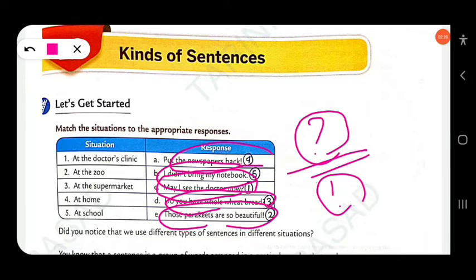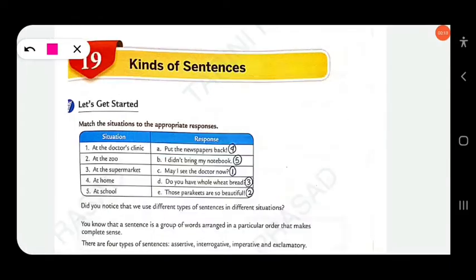At the supermarket: do you have whole wheat bread? This is also an interrogative sentence. A sentence starts with a capital letter and ends according to the mood of the sentence, whether we are asking a question or giving a suggestion. At home: put the newspapers back. Some sentences end with an exclamation mark but are not exclamatory sentences. Put the newspapers back ends with an exclamation mark, but this is a command, not an exclamatory sentence. Clear?